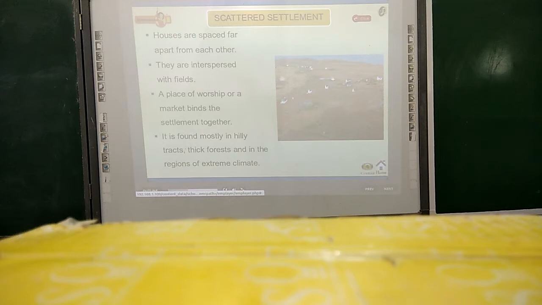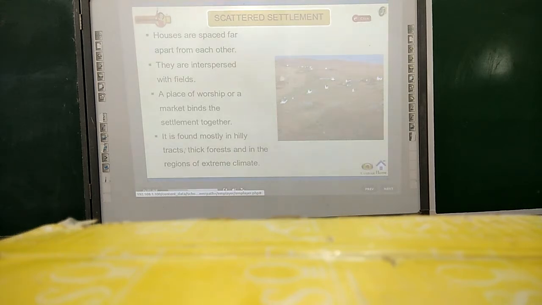Scattered settlement. In scattered settlement, houses are spaced far apart from each other. They are interspersed with fields. A place of worship or a market binds the settlement together. It is found mostly in hilly tracts, thick forests, and in the regions of extreme climate.